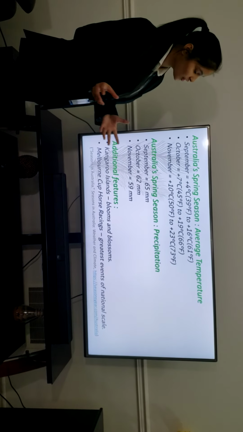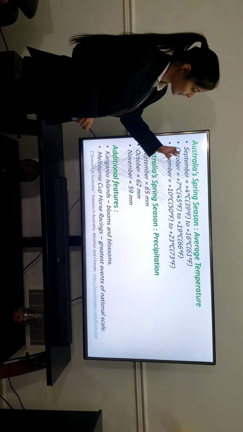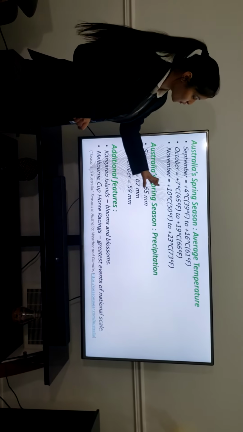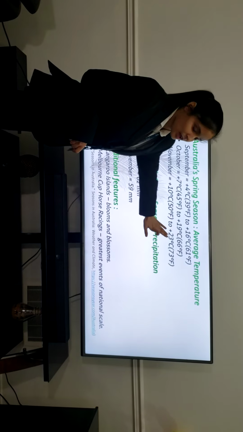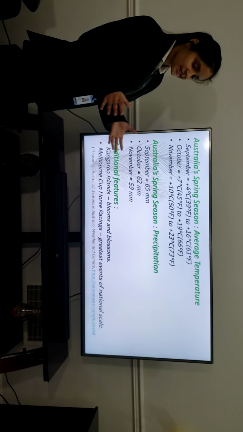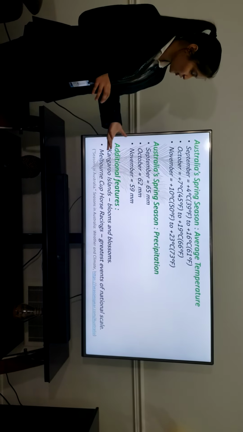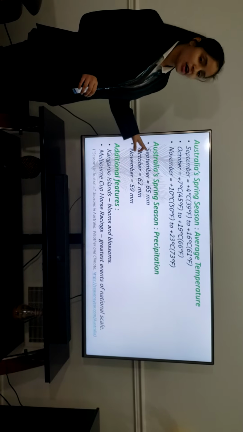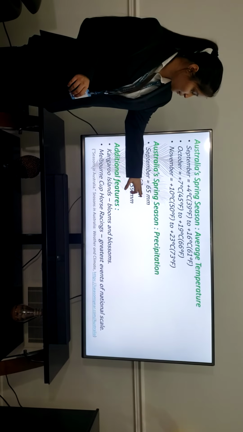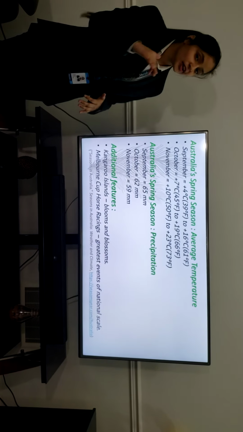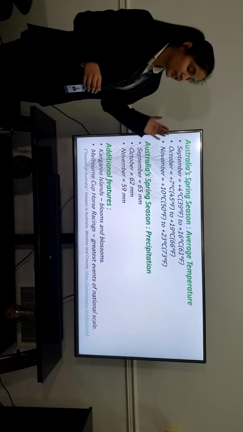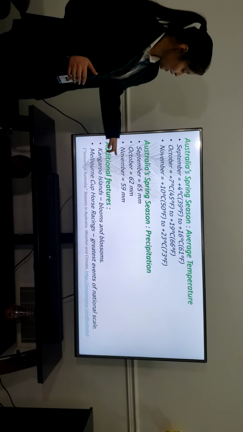The average temperature of the spring season in Australia: the highest temperature is in November, which ranges from plus 10 degrees Celsius to plus 23 degrees Celsius, and the lowest temperature is in September, which ranges from 4 degrees Celsius to 16 degrees Celsius. The precipitation in Australia is maximum in the month of September, at 65 millimeters, and that decreases by 3 millimeters in October, and further decreases by 3 millimeters in the month of November.